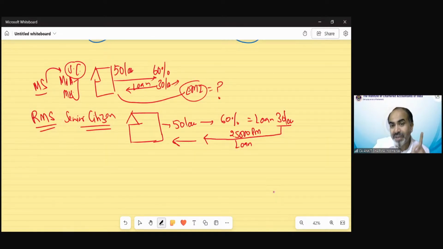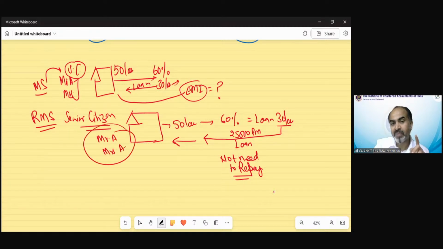And you do not need to pay anything. You need not repay it till you are alive. Whenever you die, both Mr. A and Mrs. A, this is applicable for both cases. When they both die, at that time, the bank will auction that property and recover the loan amount, 30 lakh with interest.